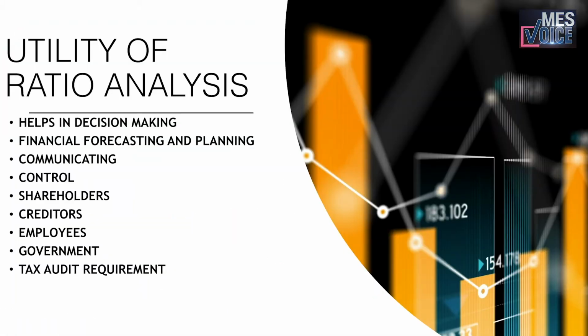What is the utility of ratio analysis? It helps in decision making using quantitative information from the financial statements. It also helps in financial forecasting and planning. It helps in communicating important information about the performance of the business organization to outsiders or the stakeholders. It helps us to exercise control because we have standards or the rule of thumb in ratio analysis. It is very useful to the shareholders, the creditors, the employees, and the government in supplying very important information about the financial position of the organization. Sometimes it also becomes important for tax audit requirement.